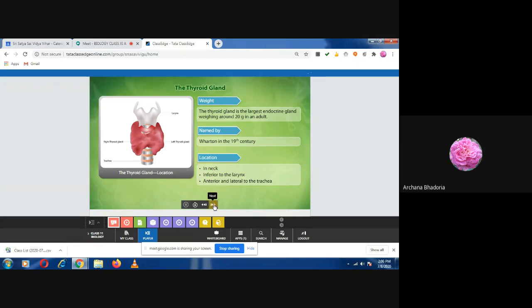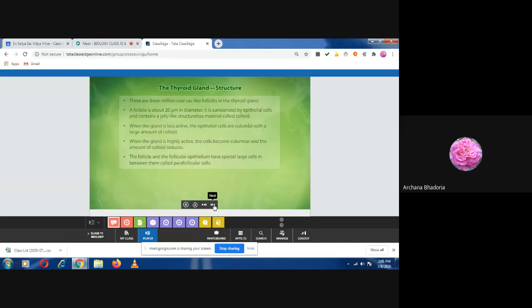Okay, and one very important thing, remember that it is the largest endocrine gland and the weight of it is 20 grams. Now what is the hormone which is secreted by the thyroid gland?